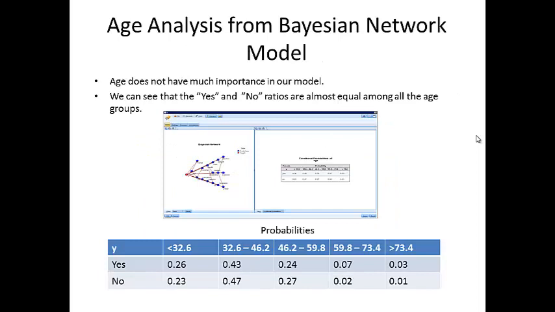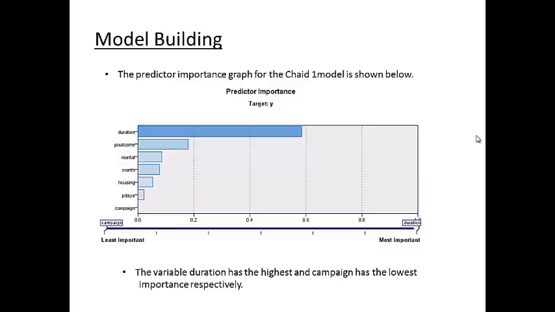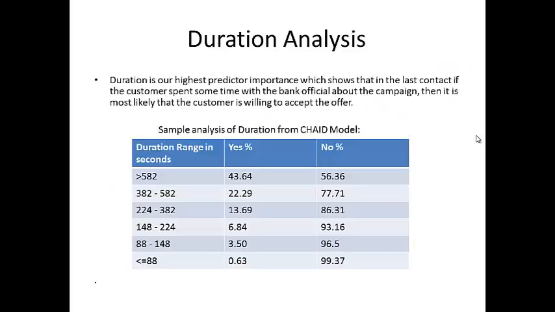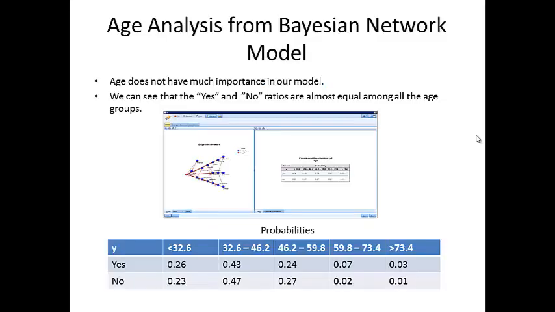Then the Bayesian network has a little bit less accuracy compared to the logistic regression and CHAID model, but it clearly shows the individual variable analysis. Like you can see here, we have ignored the age in our model because it has very less predictive importance, and the Bayesian network clearly shows why it has less predictive importance.